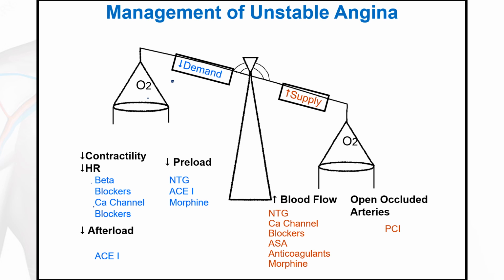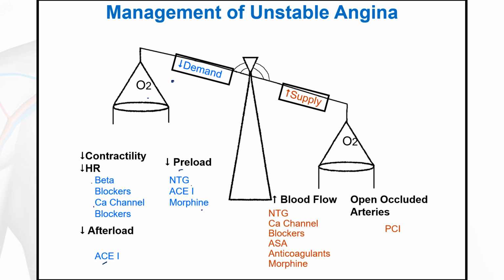Then to decrease the afterload, administer angiotensin converting enzyme inhibitor. Next, to decrease the oxygen demand, management should be to decrease the preload. To decrease preload, we are supposed to administer nitroglycerin, angiotensin converting enzyme inhibitor and morphine sulfate.